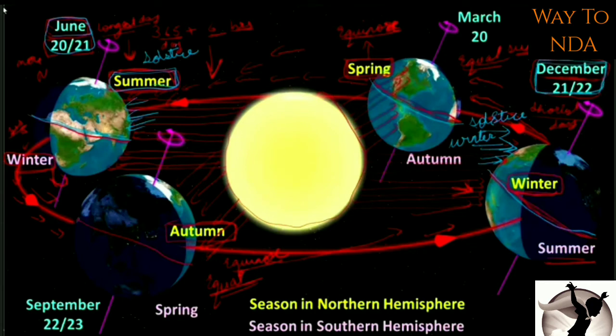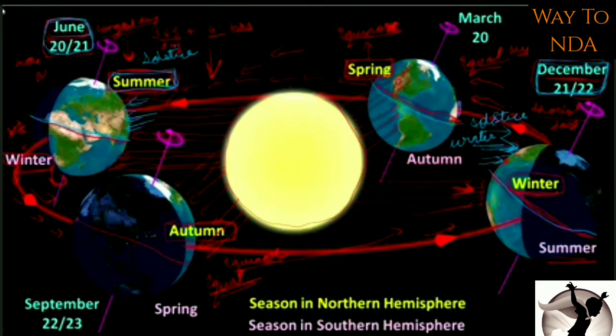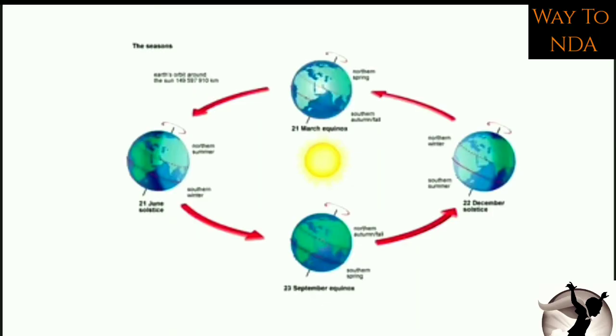So this is the whole concept of winter solstice and summer solstice. You should remember winter solstice is on 22nd December, where we receive less sun rays, and summer solstice is on 21st June, where we receive more sun rays. Okay, this is due to the revolution of the earth around the sun. Now the next concept is apogee and perigee. Sorry, aphelion and perihelion. Apogee and perigee we are going to study when we study about the moon.